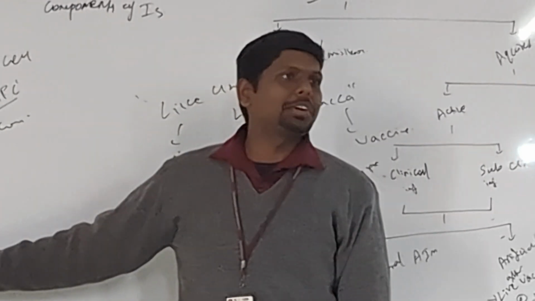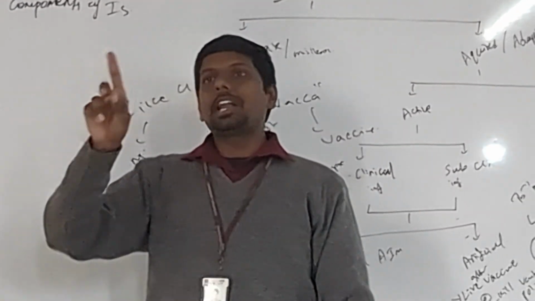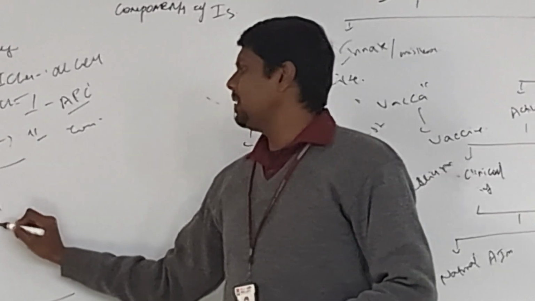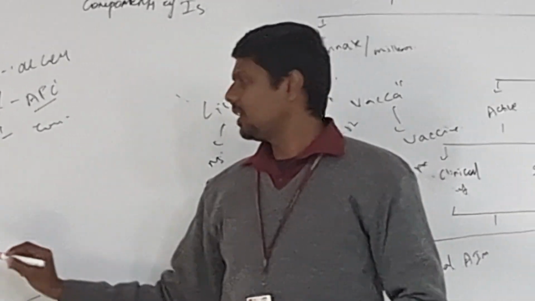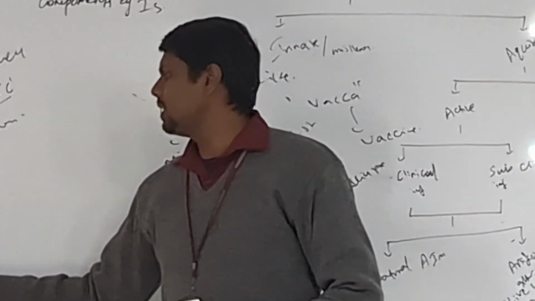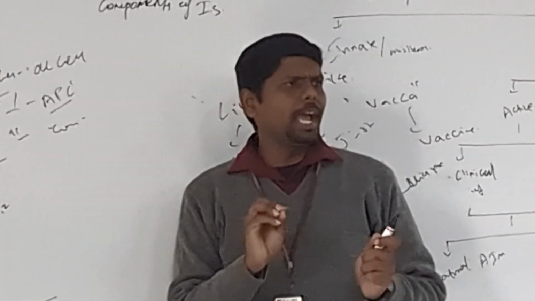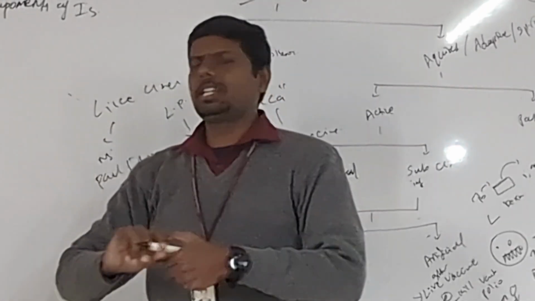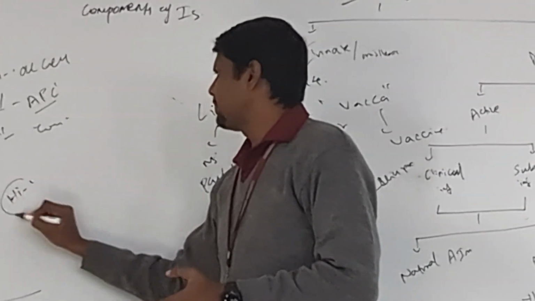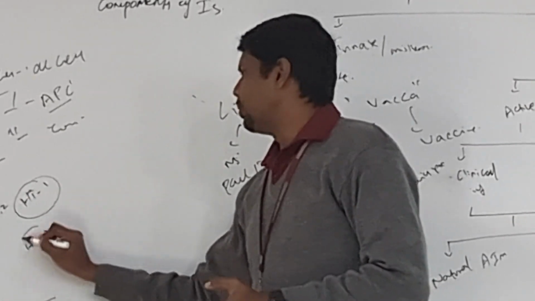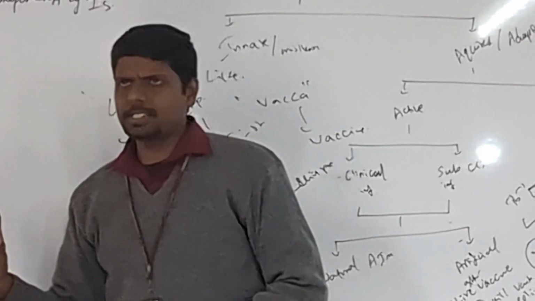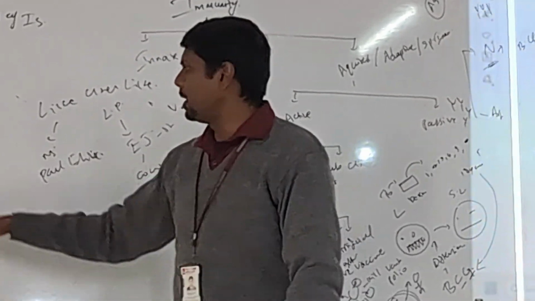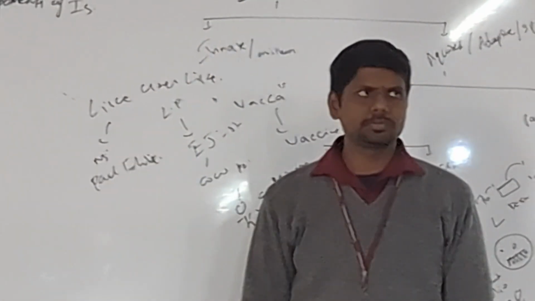Upon activation, this helper T cell will release chemicals, cytokines. It will release gamma interferon and interleukin 1 and 2, and it will also release interleukin 3 and 4. Now what happens is, technically, the helper T cell will become two types of cells. Write down: helper T cell 1, helper T cell 2. Via these cytokines, via some cytokine pathways, it will be converted to two types of helper T cells, helper T cell 1 and helper T cell 2. Got it?